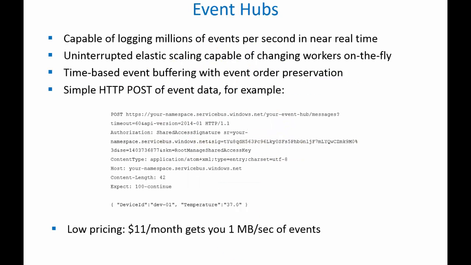Event Hubs are capable of logging millions of events per second in near real time. They provide for elastic scaling capable of changing the number of workers on the fly. They have time-based event buffering and event order preservation. They also have a very simple mechanism of posting data to the Event Hub. They are also very reasonably priced.